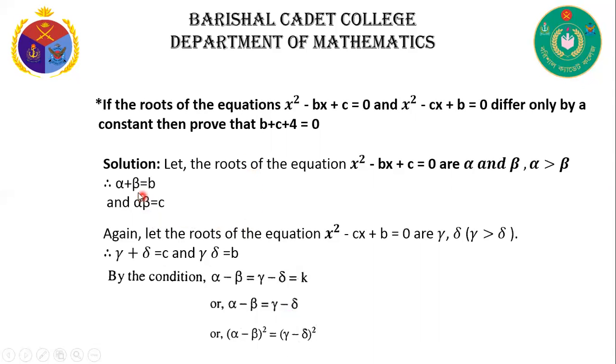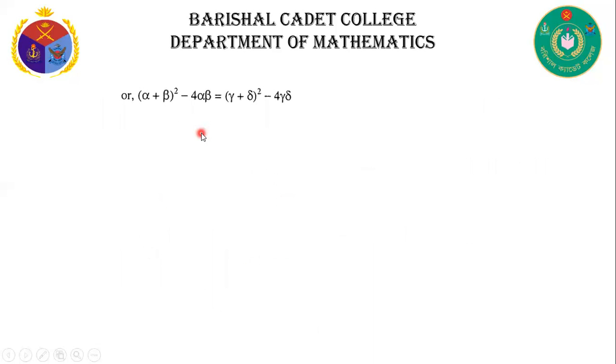Previously, we found alpha plus beta is equal to b and alpha beta is equal to c, and also gamma plus delta is equal to c and gamma delta is equal to b. Now putting these values here, we can write alpha plus beta is equal to b, that means b square, minus 4 alpha beta means c, that means minus 4c, and gamma plus delta is equal to c and gamma delta is equal to b. Then we can write b square minus 4c is equal to c square minus 4b.